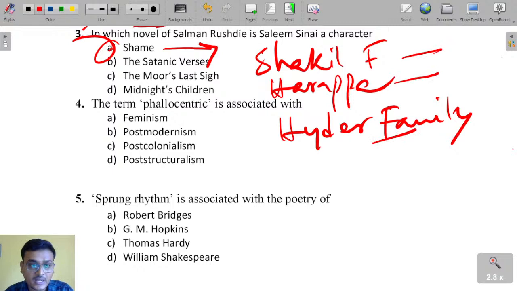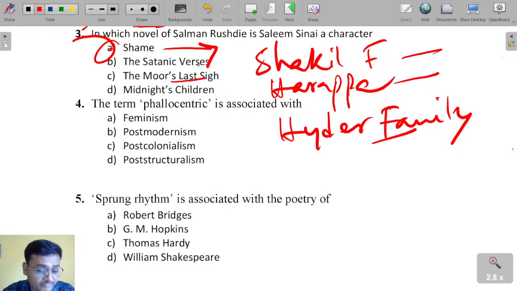And here you have Moor's Last Sigh. Moor's Last Sigh is based on the Islamic prophet Muhammad, who inspired Rushdie to write it.